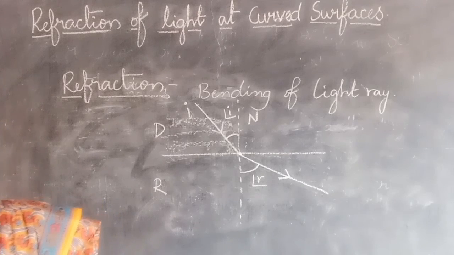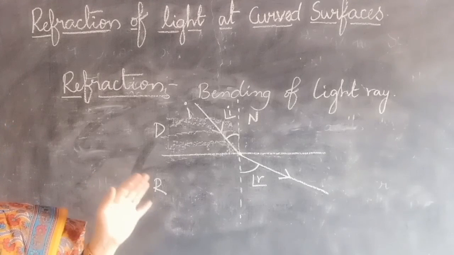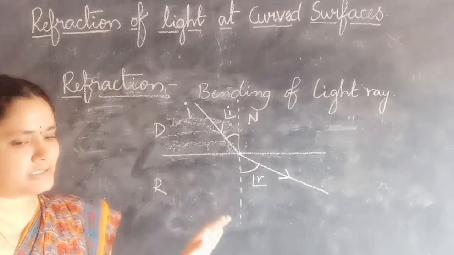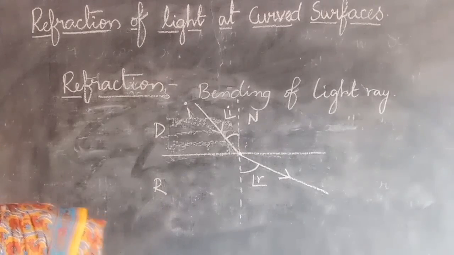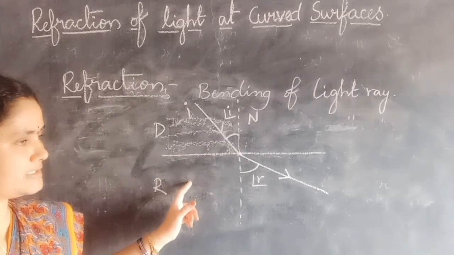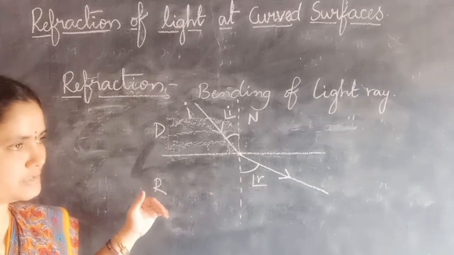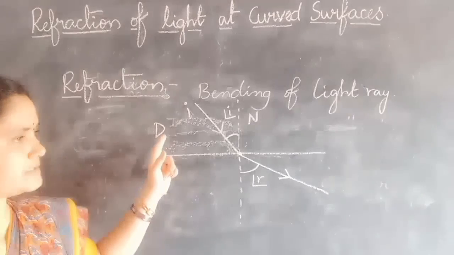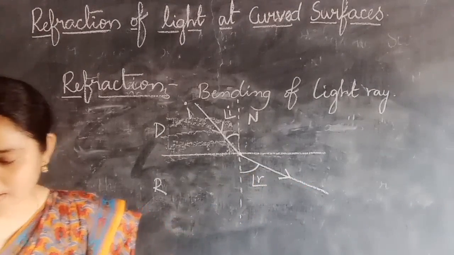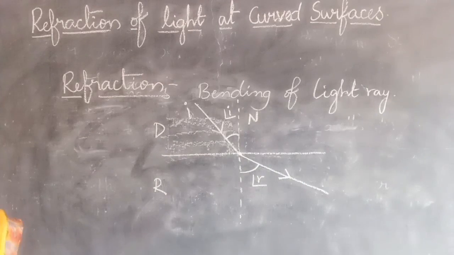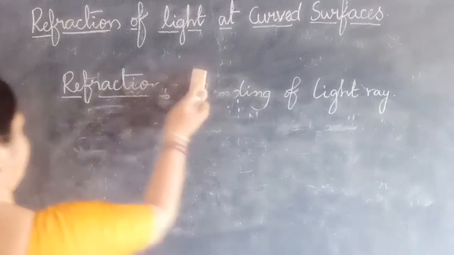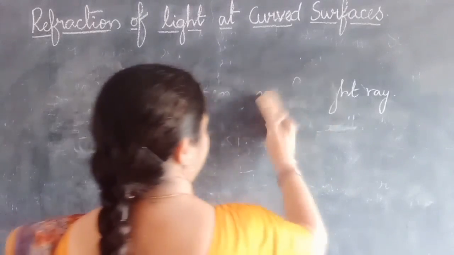Now what we have to observe is, are these laws of refraction still valid for curved surfaces or not? What are the laws? Rarer to denser, when it is passing, the refracted ray moves towards the normal. When the light ray is passing from denser to rarer medium, the refracted ray moves away from the normal. Are these laws of refraction still valid for curved surfaces or not? Let us consider a curved surface. What is a curved surface?